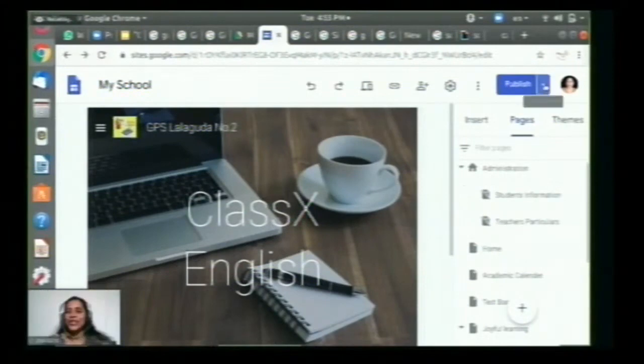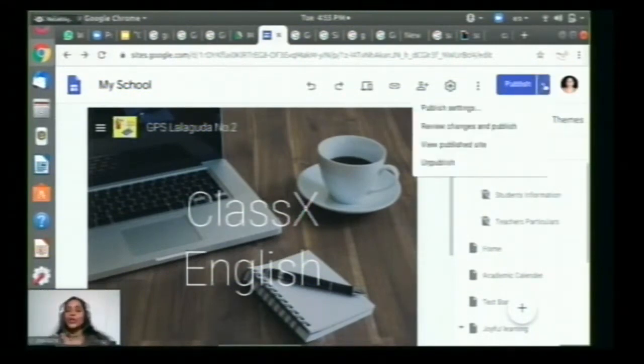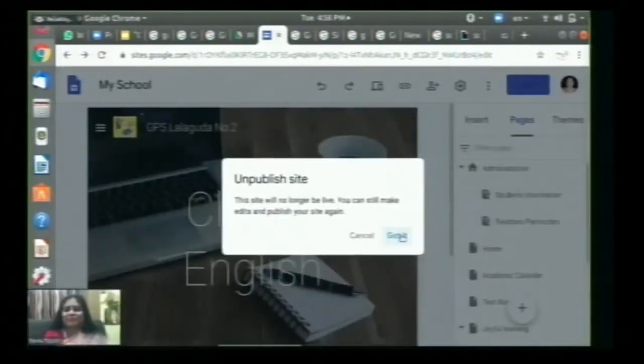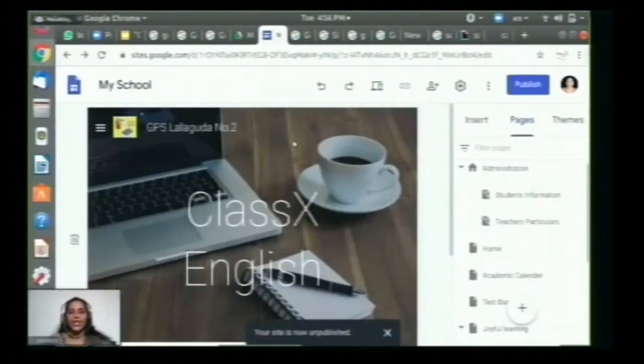And even if you are not satisfied with the published site, you can always change the settings, and you can unpublish the site also. Right now we have published the site, and you can view it. The session is over, as it is a demo session, so now I will just unpublish the site. So this is the way we can do it.